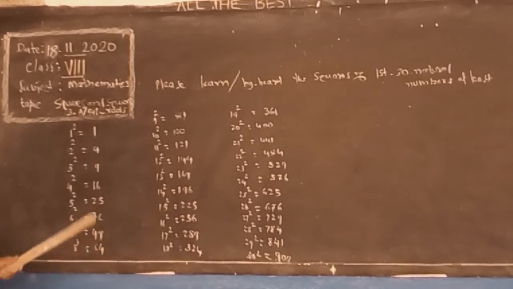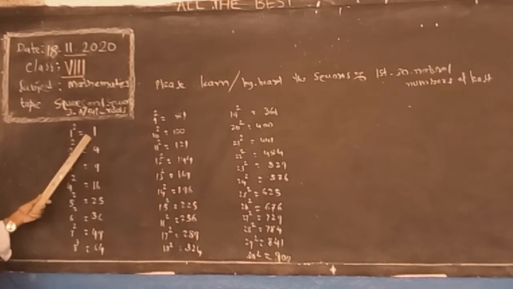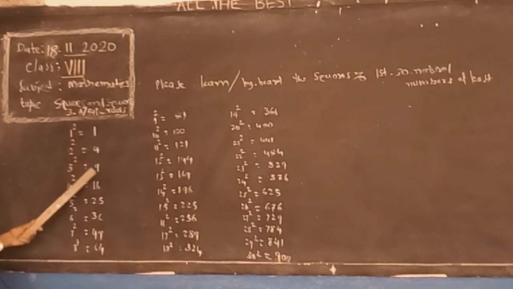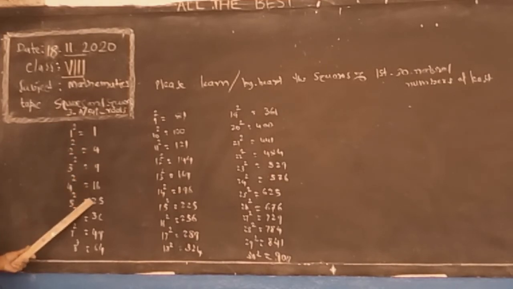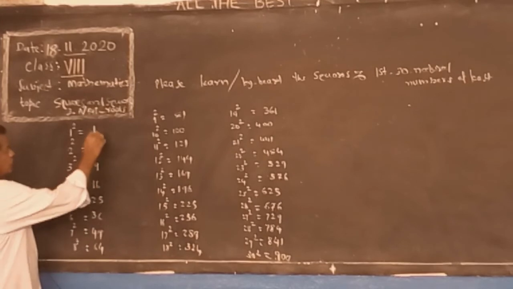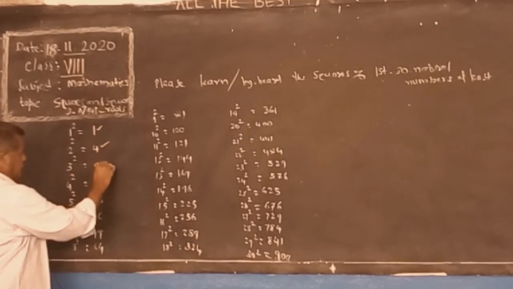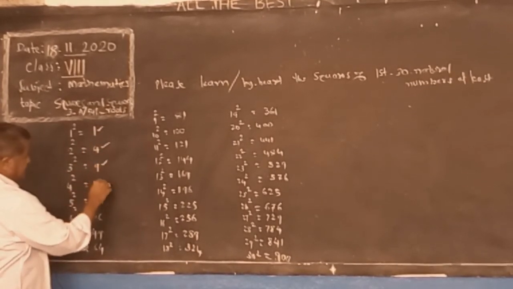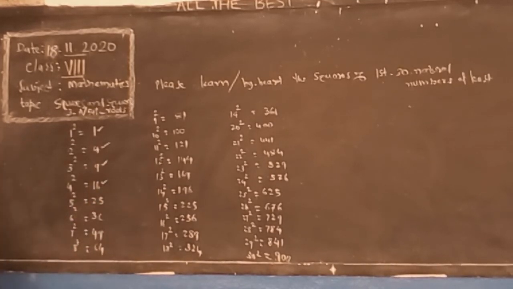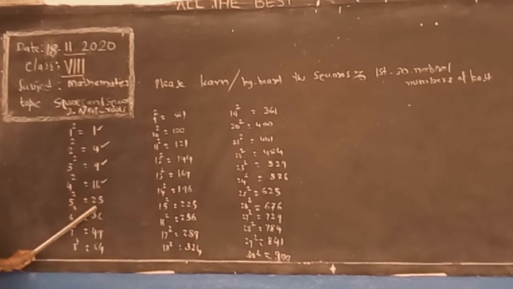The square numbers end with, you please observe, 1, 4, 9, 6, 5. And again the same digits repeat: up to here 1, 4, next 9, here next 6. Only these are repeated in square numbers, and 5 also.